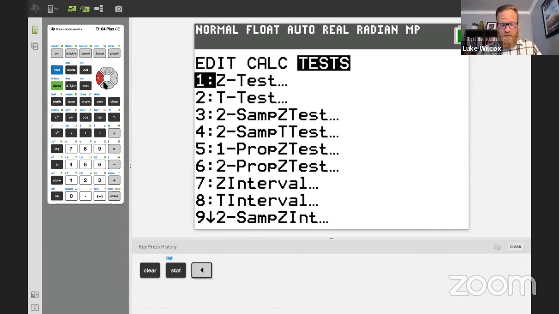And you'll notice that most of the first ones are tests. And then you get down to the intervals. And sure enough, here we want a t-interval. So this number 8 here is a t-interval for a mean. That's exactly what we want, a one sample t-interval for a mean. So I'm going to hit number 8.